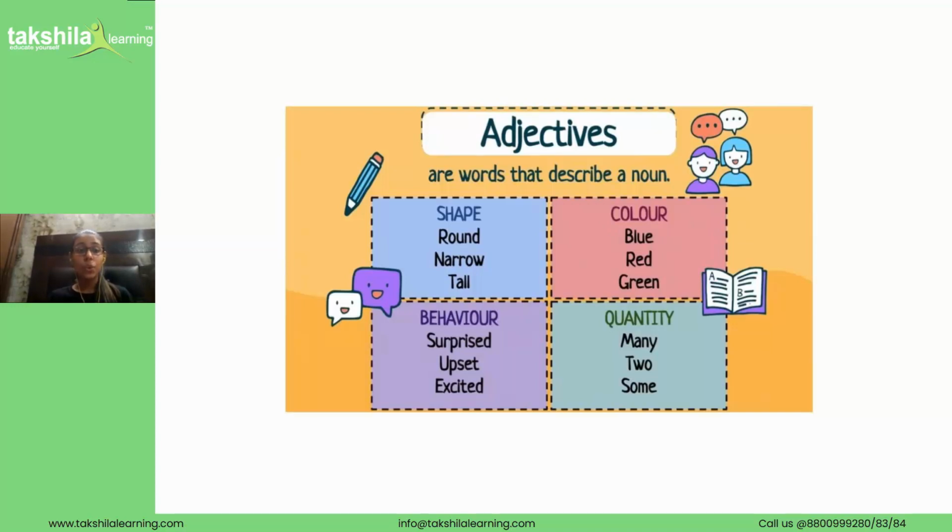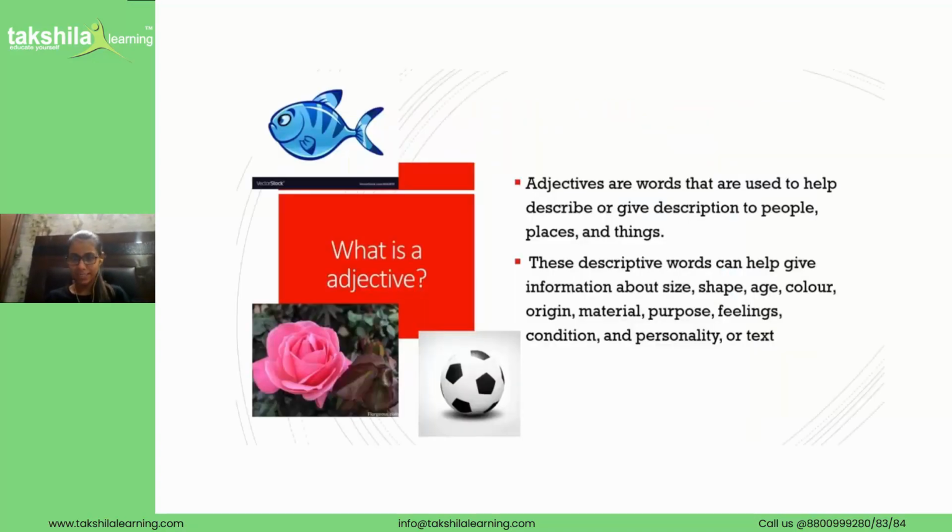Interesting, right? I hope you're enjoying today's class. Now this is the next slide in which we can read the definition of an adjective.